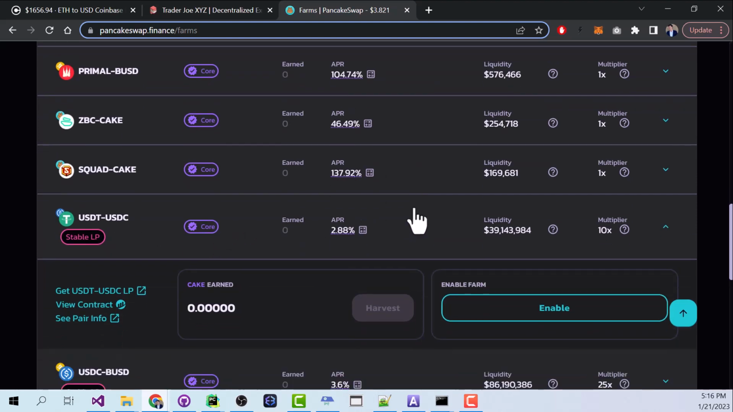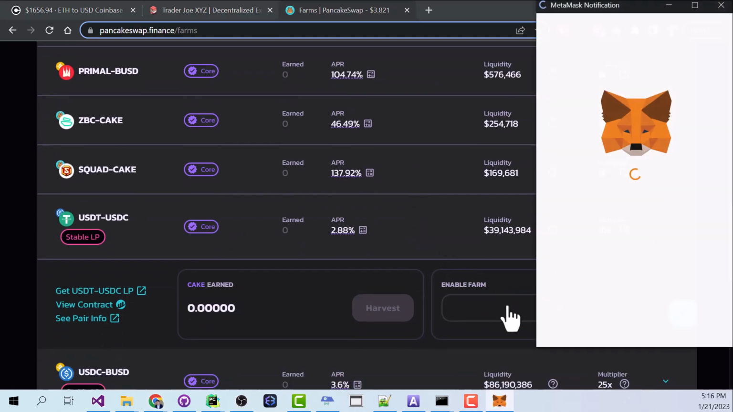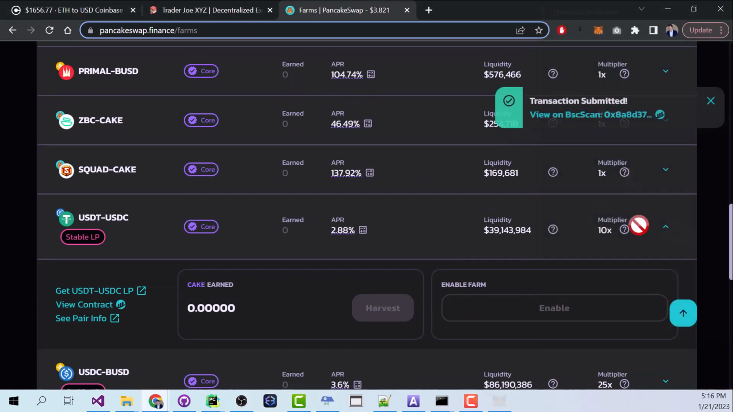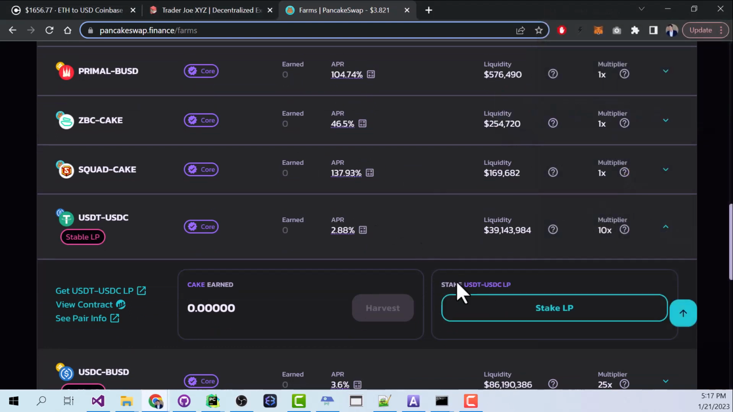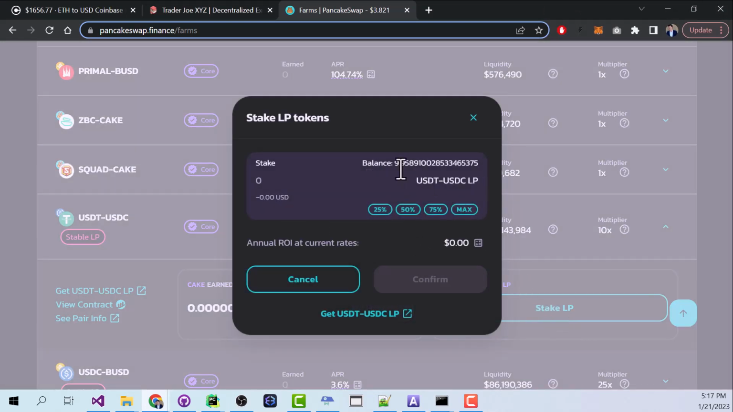And if you've never done this before, then you're going to need to click this enable button and then hit confirm in MetaMask. And after that transaction goes through, now we can stake our LP tokens. So let's hit this button and you'll see this number here is the amount of that LP token that we have that represents how much of this liquidity pool we have. I want to invest everything, which of course is about $10. And just for fun, let's click this little button here.